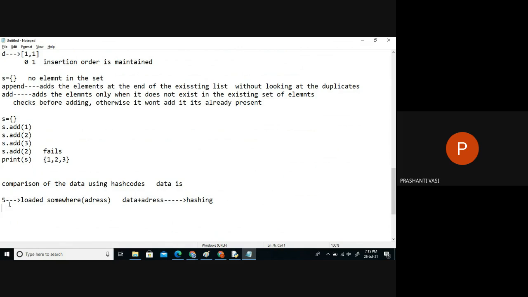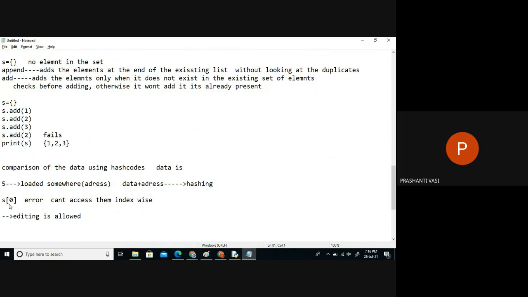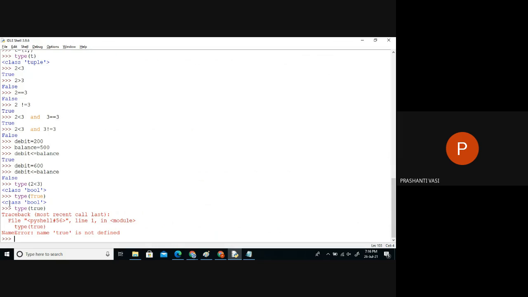So we can't access the elements via indexes. S of 0 will give an error. We can't access the index files. But we can do editing. The next point is that editing is allowed. We can change the items in the particular collection. Any item, if you want, you can change it.